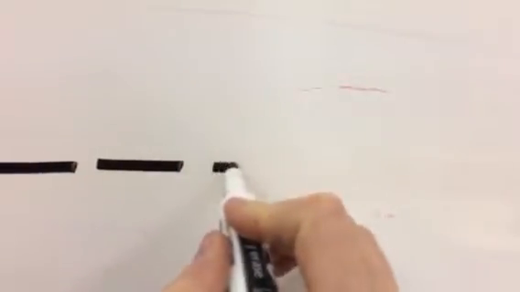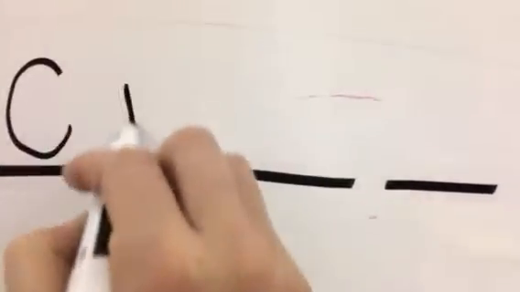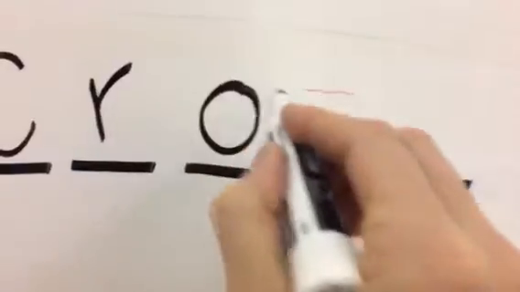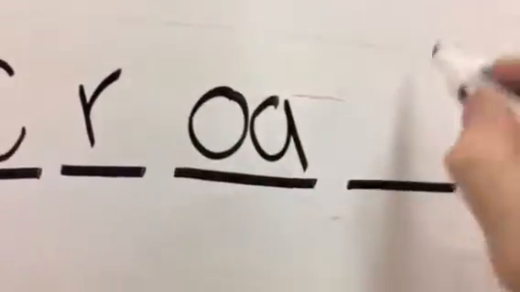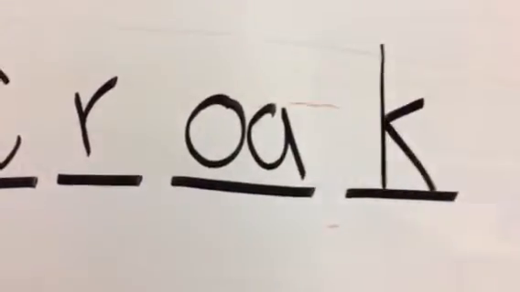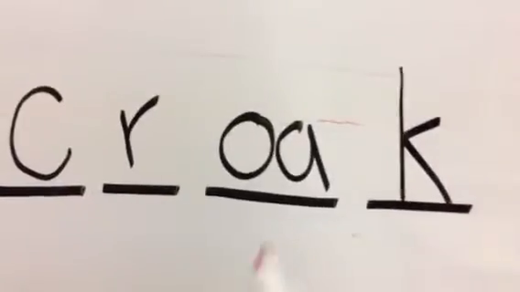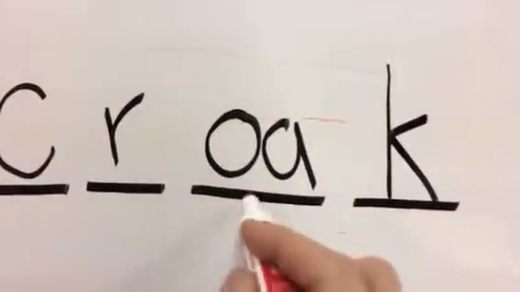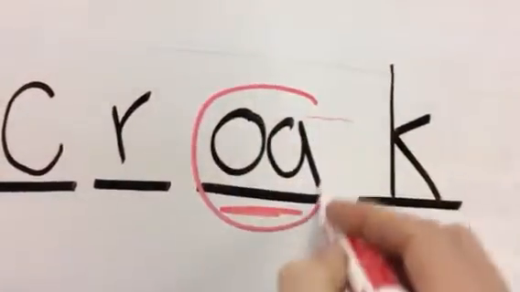Croak. K-r-o-k. So there's a few rules here. The O sound is found in the middle of the word, so it's O-A.